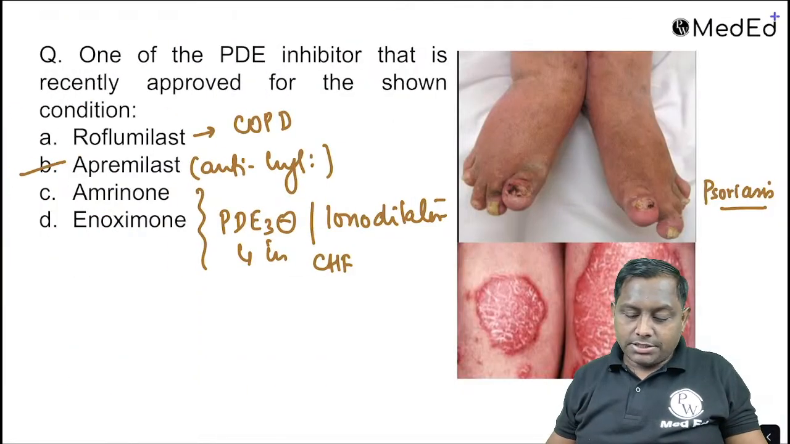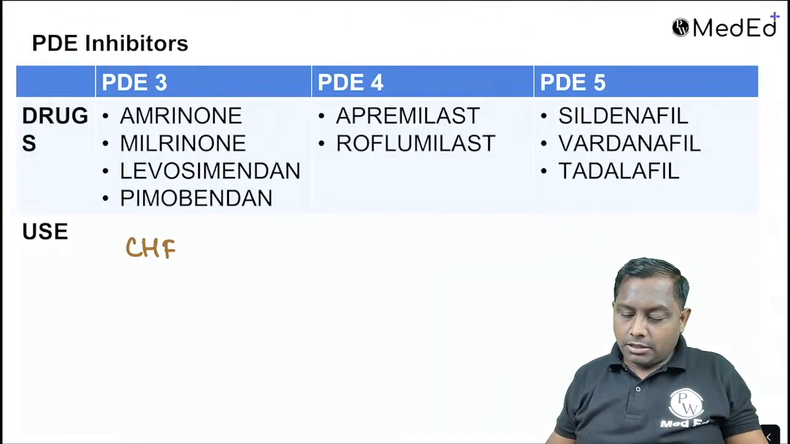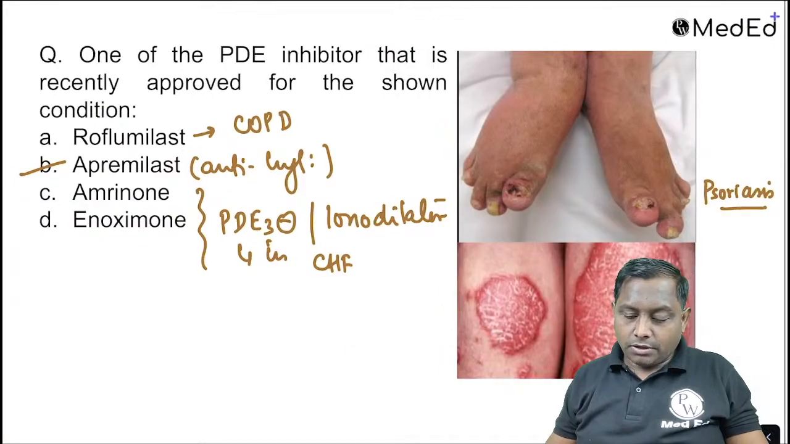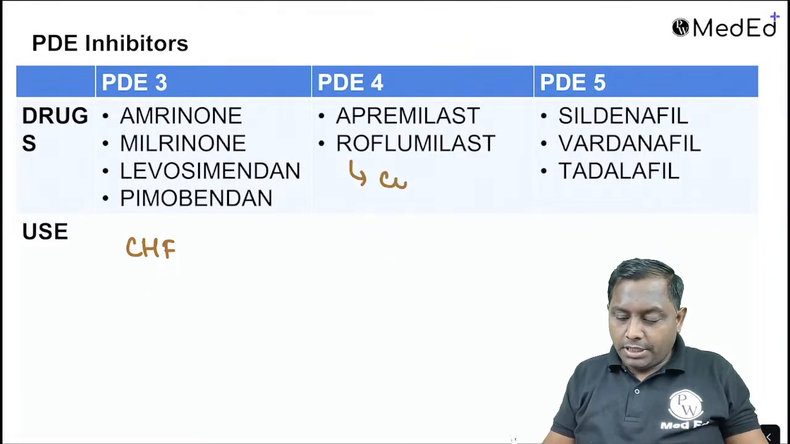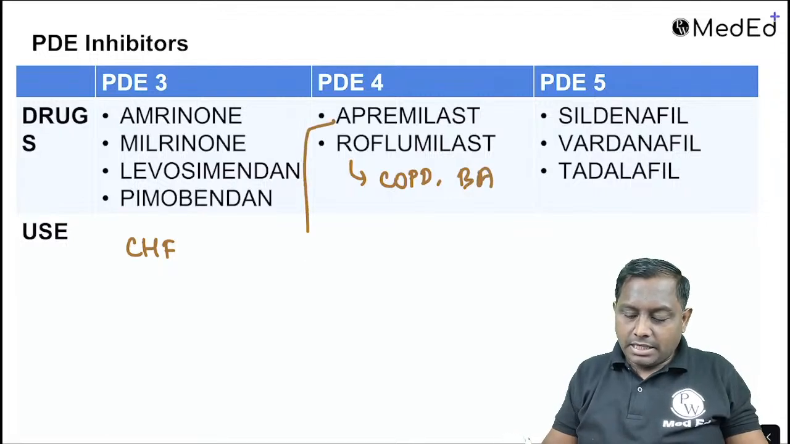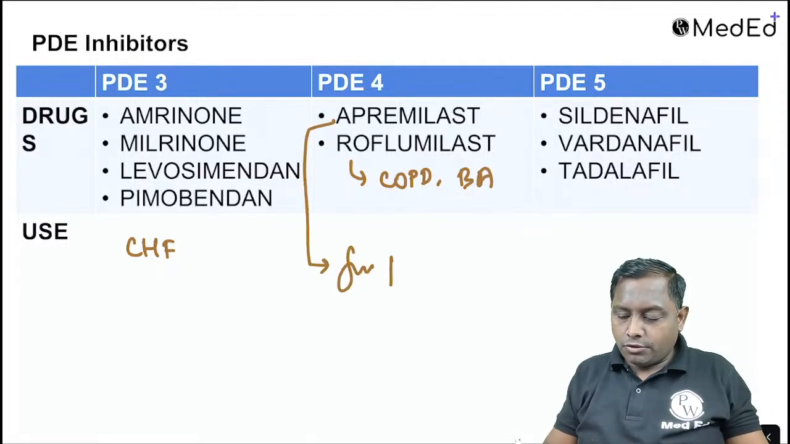Apremilast, Roflumilast, they are the phosphodiesterase 4 inhibitor. इनके different uses हैं. Like Roflumilast is one of the agents that can be utilized in COPD and bronchial asthma. Apremilast is mainly approved for your psoriasis, psoriatic arthropathy.